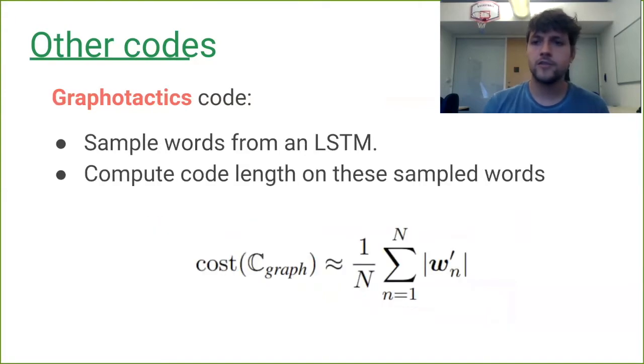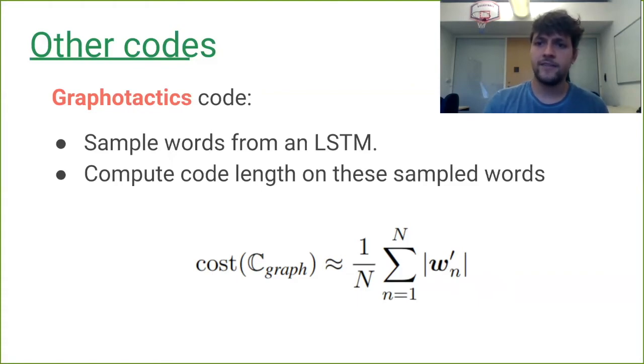We now move on to our graphotactically constrained code. And for this one, what we do is we sample words from an LSTM, and we use our previously trained generator for this. We assume that since our generator is trained on an interpolation between types and tokens, it will be better at modeling the graphotactics of a language than either a type level LSTM or a token level LSTM by itself.